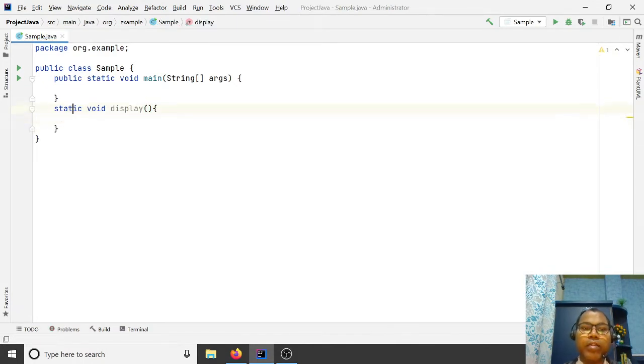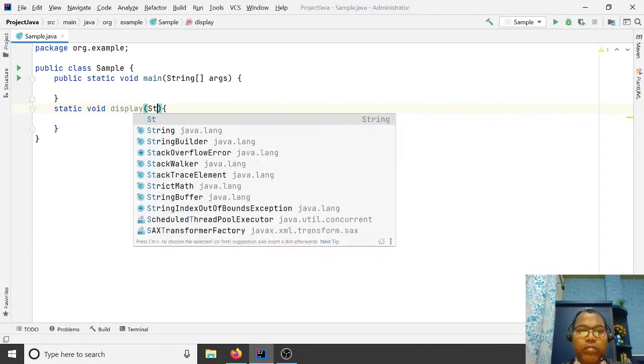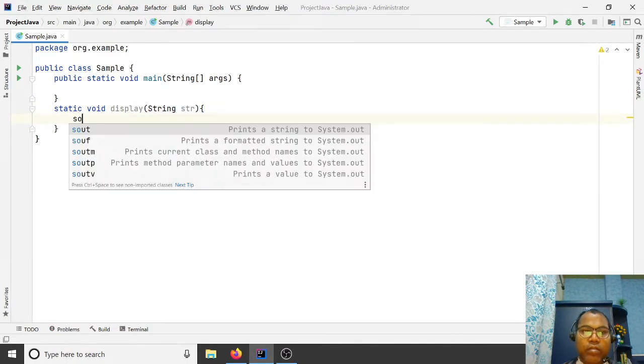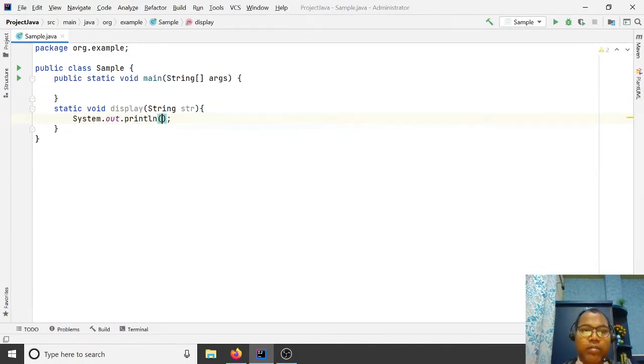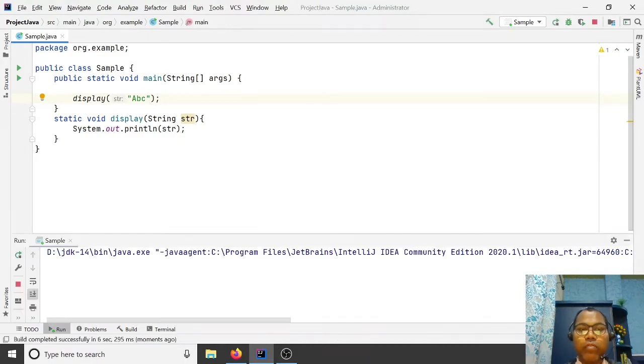We write a method that takes only a string argument, str, and prints str. So you have to invoke display with a string "abc". But you might think this method can take any other parameter, like an integer or a float.